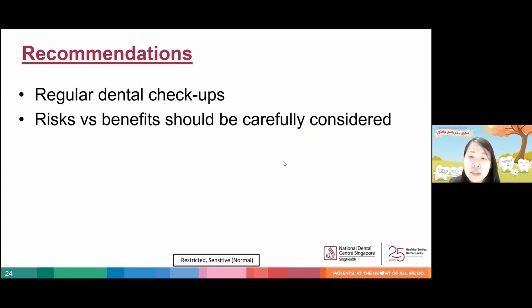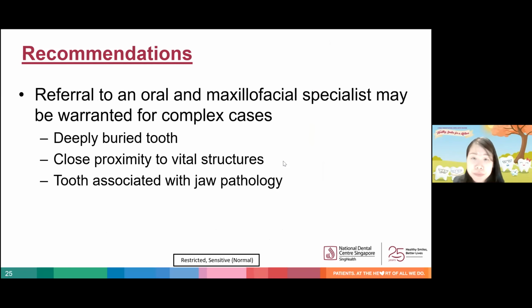In conclusion, these are some recommendations. Regular dental checkups with your general dental practitioner with appropriate radiographic examination are helpful in early detection of impacted wisdom teeth and problems associated with them. The management options available and the risk and benefits of each option should be thoroughly discussed.